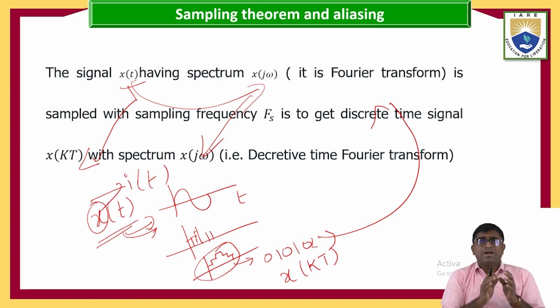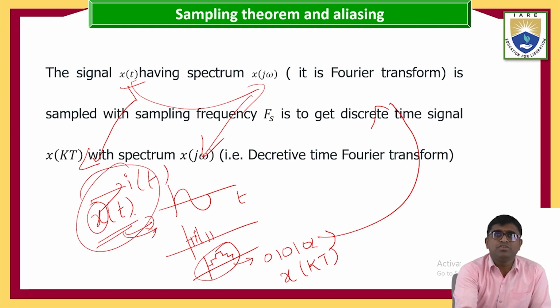Now what I am saying is the input signal x of t is in the form of a Fourier transform, and it will be sampled with sampling frequency f of s, to get the time signal.